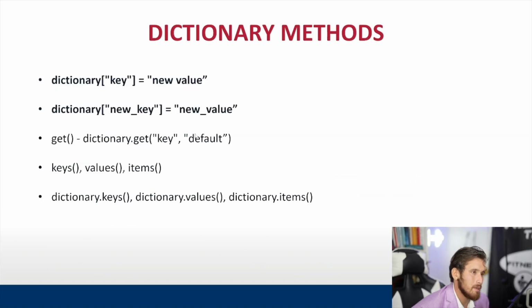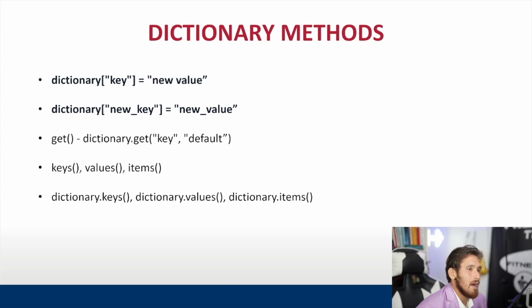All right, so let's look at some dictionary methods. Let's say that's the name of the dictionary that we have, and we have a key. Once we call the key, we can set it to a new value. So if the key in the dictionary for this variable was value and we wanted to change it to new value, we can do that by calling the variable name, putting the key name in brackets, and then an equal sign to a new value.